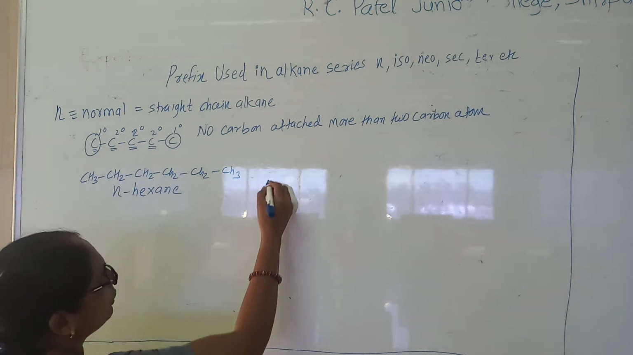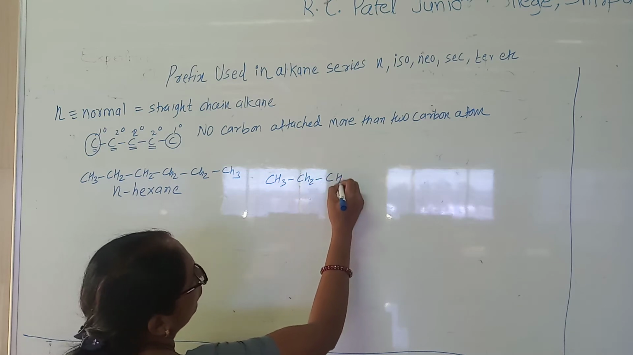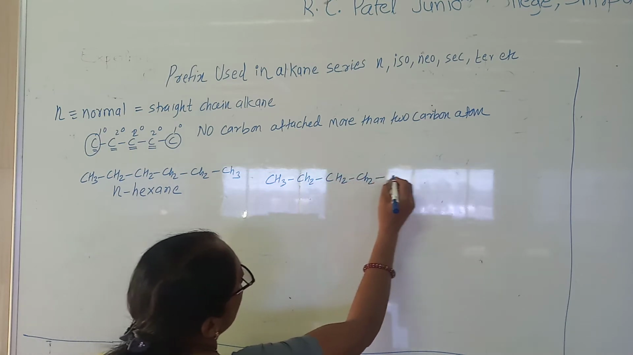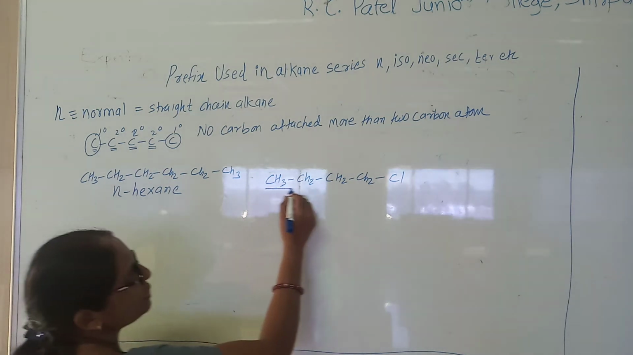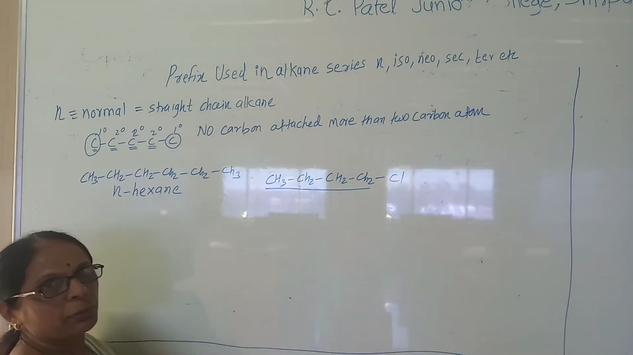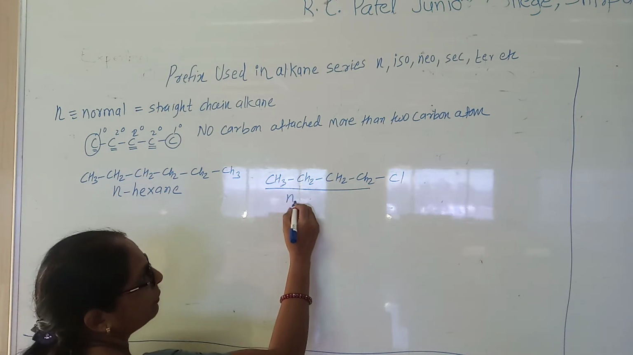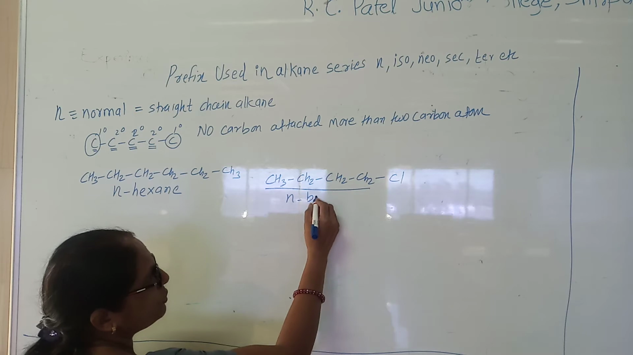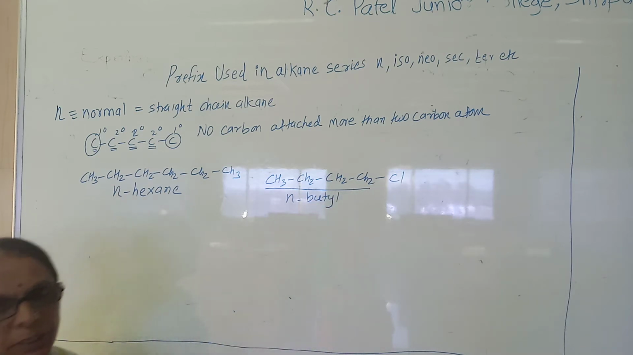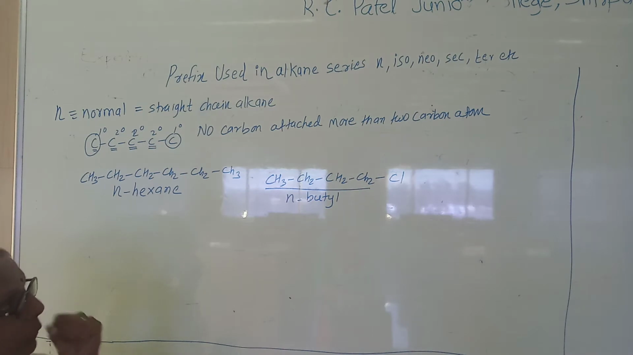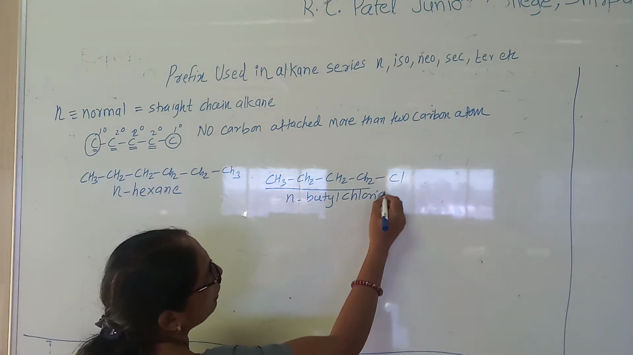Similarly, suppose I have to write the name of this compound. First, it is a continuous carbon chain, so no carbon is attached to more than 2 carbon atoms. So it is n. The total number of carbons is 4, so it is butane. From the butane, one hydrogen is replaced by chlorine, so it is a butyl, and the name we use is chloride. So it is n-butyl chloride.